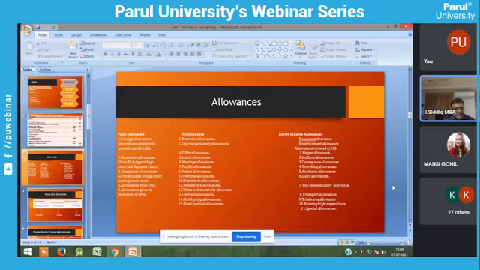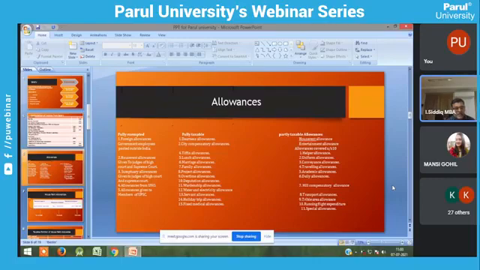Suppose a particular employee is receiving city compensatory allowance. The cost of living is higher in that particular place, so the company is giving city compensatory allowance.